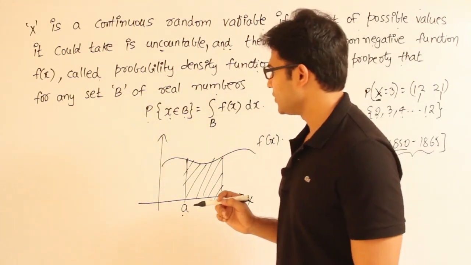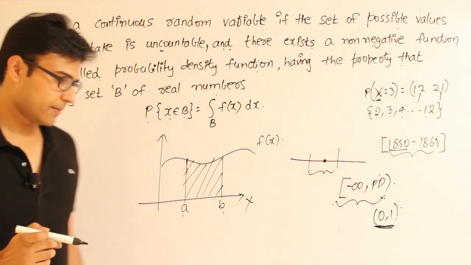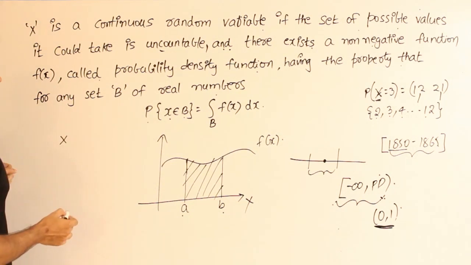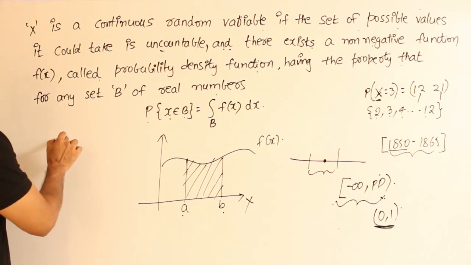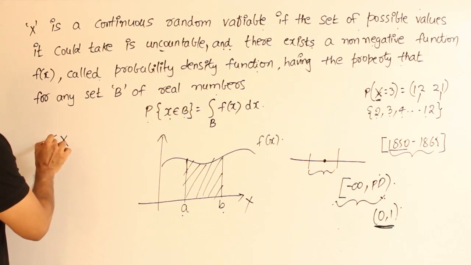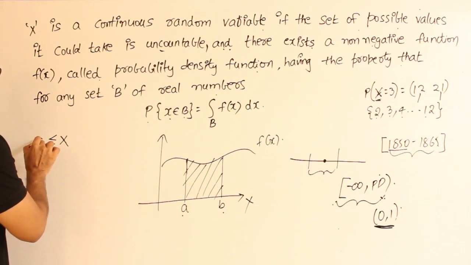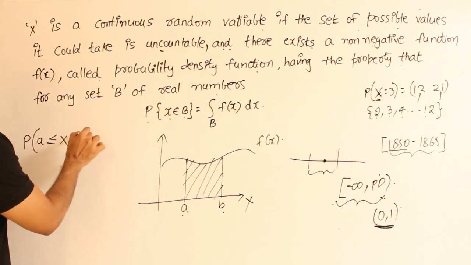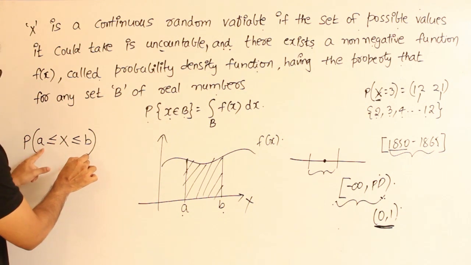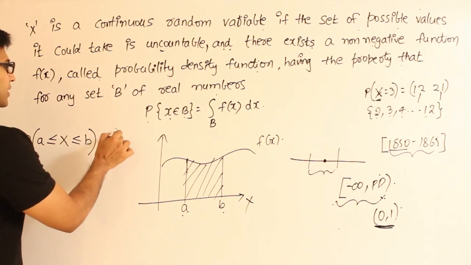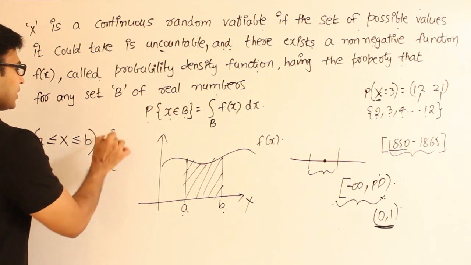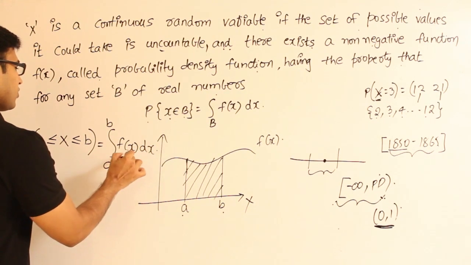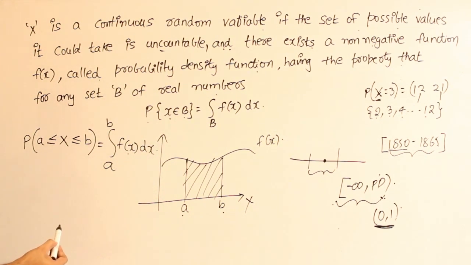I'll just show you how we can use this function f of x. Let us say we have defined a random variable capital X, and then a function f of x is defined for that. Now if you are interested in finding the probability that our random variable will take a value from a to b, the probability that capital X can take a value between a and b is given by the integral from a to b of f of x dx, where f of x is the probability density function.